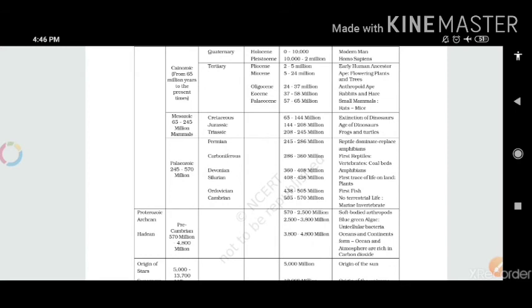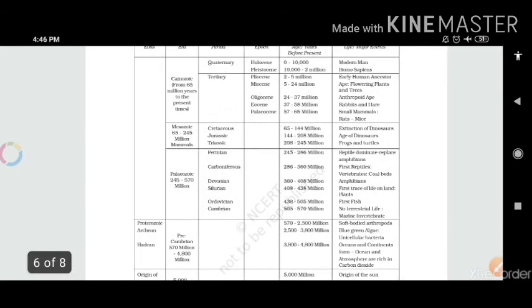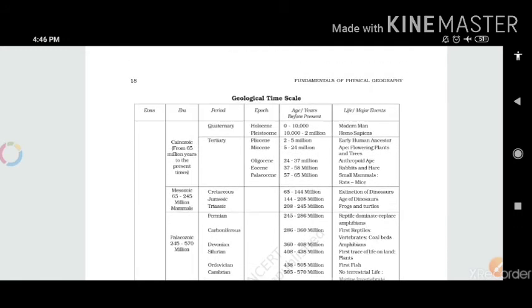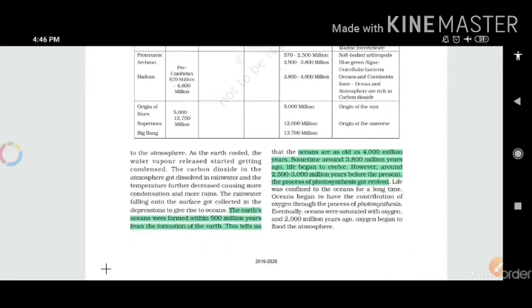Just check it and try to understand the classification: how the eons, eras, periods, epochs, and ages are divided, why they are divided, how many eras there are in one eon, and how many periods there are in one era, like the Cenozoic era. So you have to understand this.